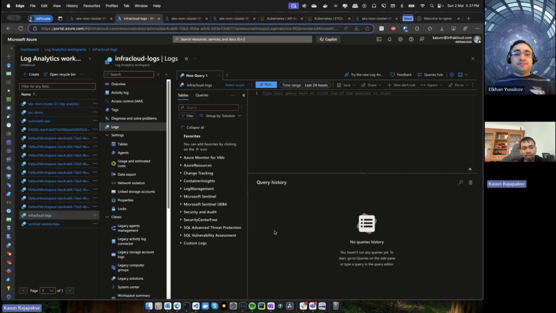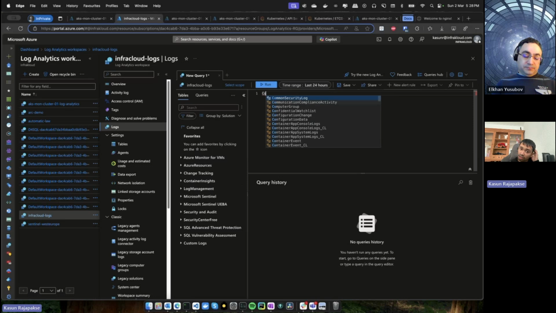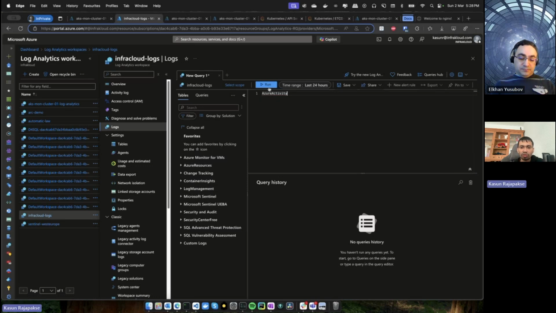For example, I have one of my workspaces here. You can see there are different types of logs integrated with this Log Analytics Workspace. For example, if I want to see activity logs, Azure Activity, that's also possible.